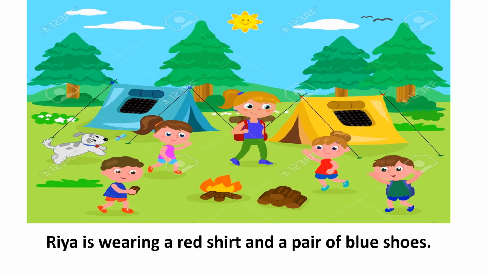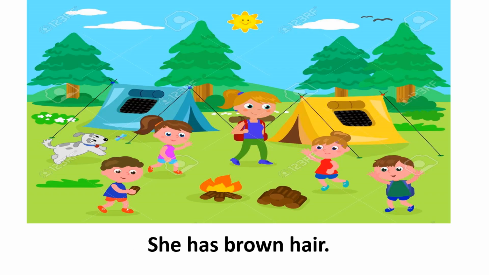Now let's talk about the other girl in this picture. And let's name her Riya. Riya is wearing a red shirt and a pair of blue shoes. She has brown hair. Children, what do you think these 2 girls are doing? Well, I think that they both are playing. So I can write, they are playing.